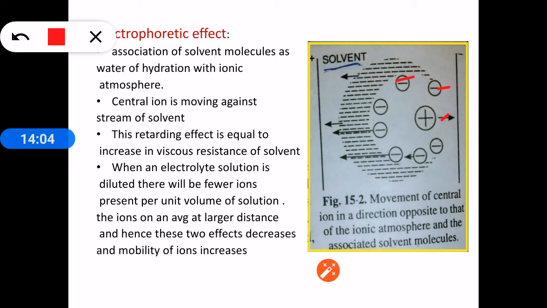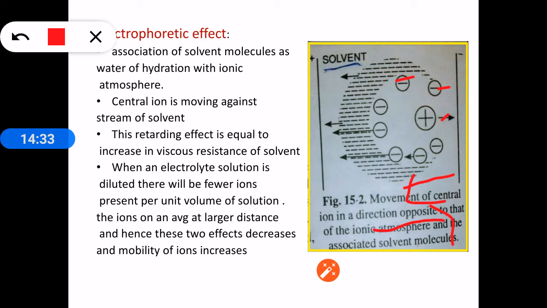Here the solvent stream is moving in this direction and the central ion has to move in this direction. So the central ion is moving upstream of the solvent cage. Because of this effect, the speed of the central ion again decreases, and the retarding effect of the solvent is more if the viscosity of the solvent is more.